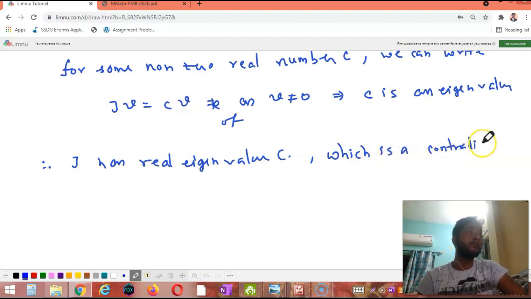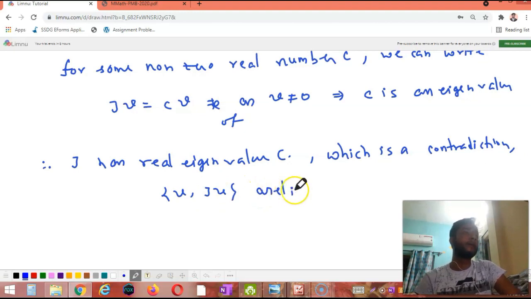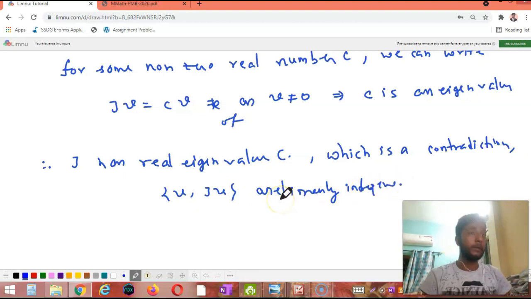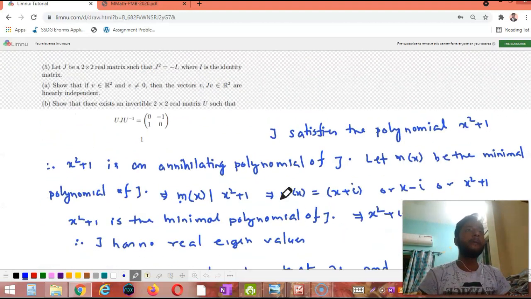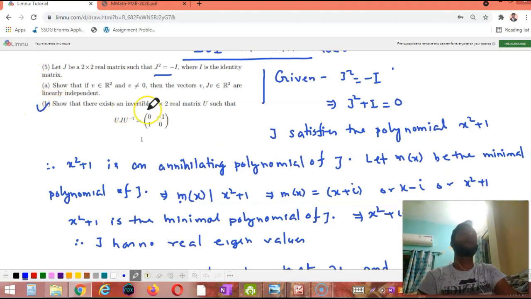Which is a contradiction. So we can say that V and JV are linearly independent. Now the problem B says, show that there exists a 2x2 invertible matrix U such that U inverse equal to